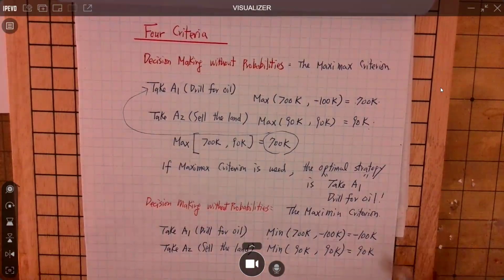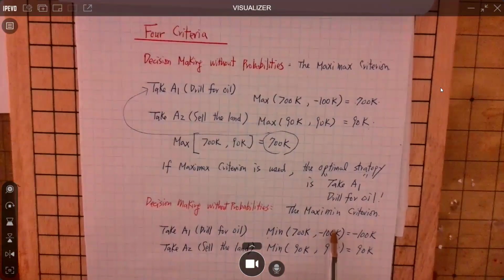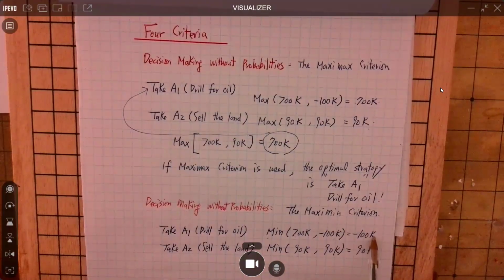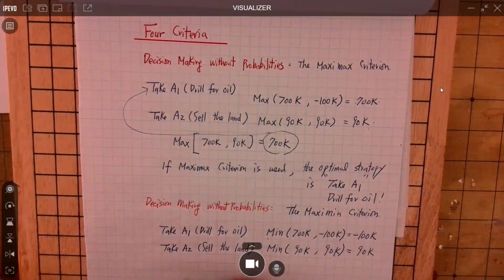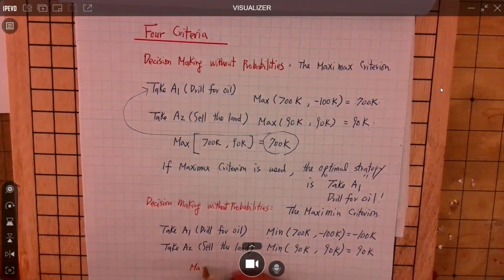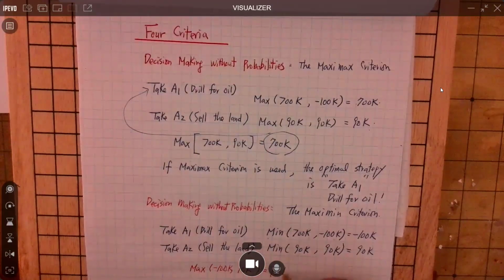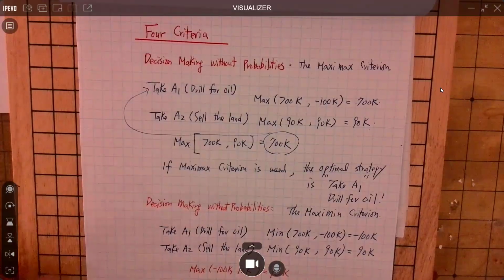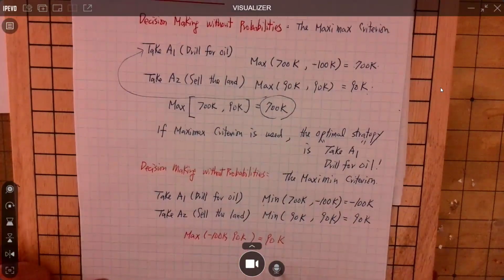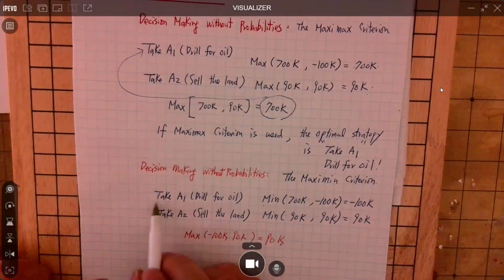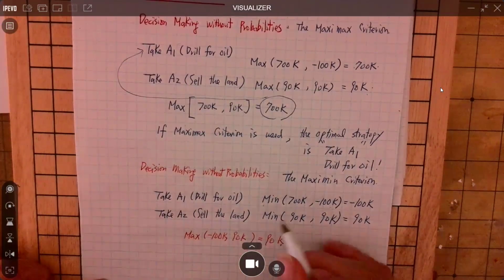So among two devils, this one, if you don't find oil, you lose 100,000. But this one, if you don't find oil, you still get 90,000. So the max of the two is $90,000. But where does this $90,000 come from? It comes from selling the land.